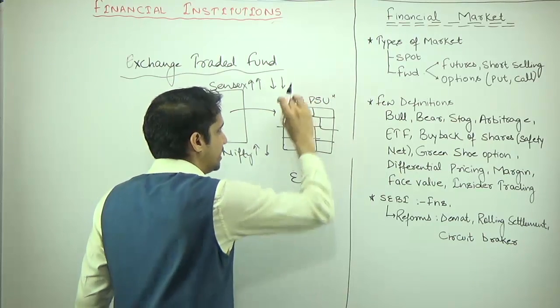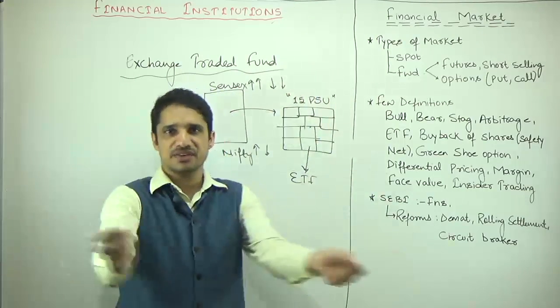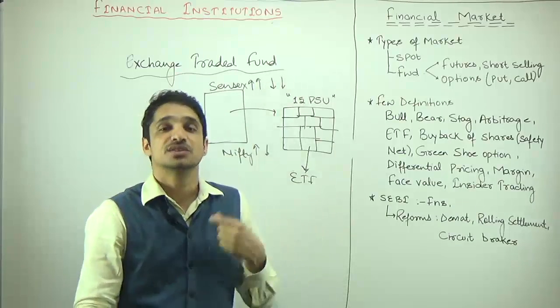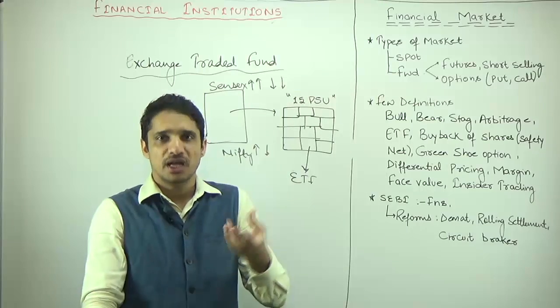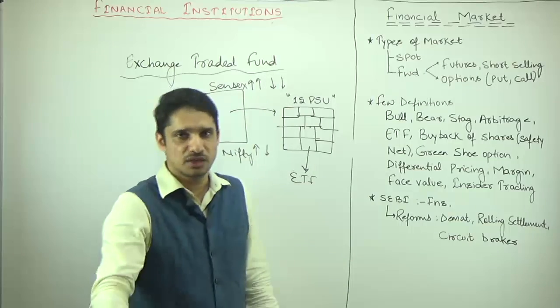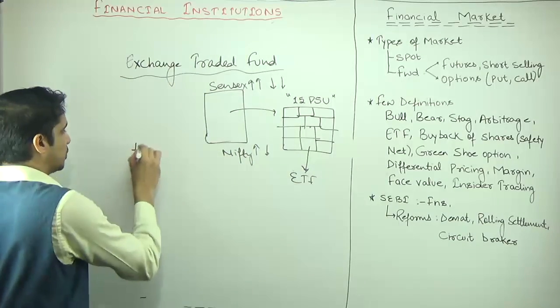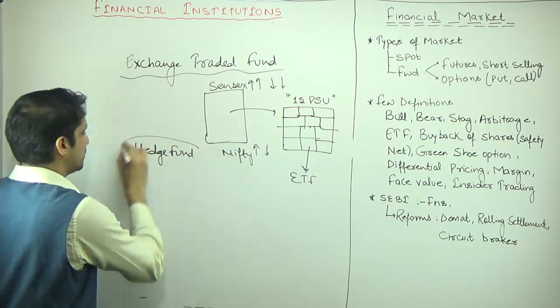The price of that ETF was based on the price of 15 PSUs working in different sectors. So if you invest across different sectors, that is going to diversify your risk, and when your risk is diversified, there are fewer chances of loss. That is the concept of hedge funds. What is a hedge fund? A hedge fund is nothing but something that diversifies your risk.